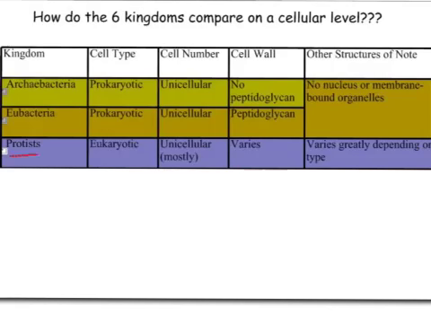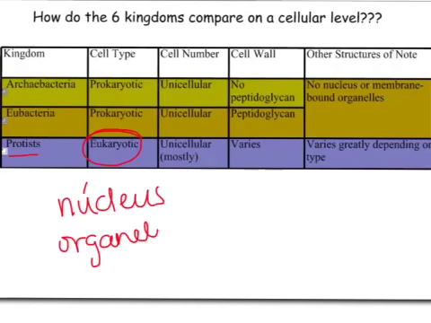Now our protists. Notice these are eukaryotic. So all of the other 4 kingdoms are made up of eukaryotic organisms. That means they do contain a nucleus and those membrane-bound organelles. The protists are a very far-ranging kingdom of organisms. They are mostly unicellular, just like the prokaryotes. They consist typically of one-celled organisms. Some protists have cell walls, some don't. It depends on how they branch out. Again, a wide variety, and in terms of other structures, there's a very wide variety.